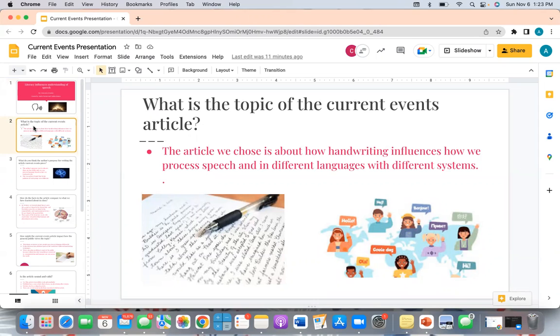In the study, Netherlands and Northern Indian researchers played recorded sentences in Hindi to two groups of study participants: people who could read and write and people who were illiterate. The participants' brain patterns were monitored at the same time during the study.